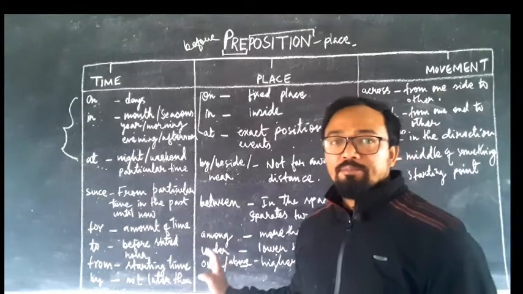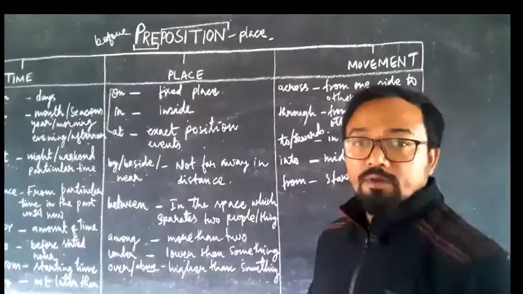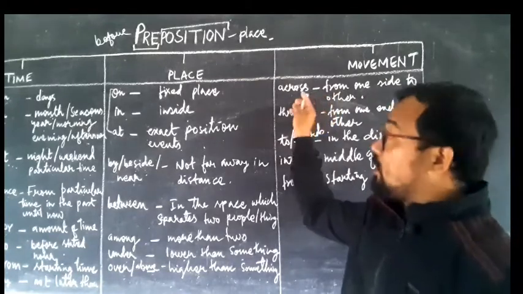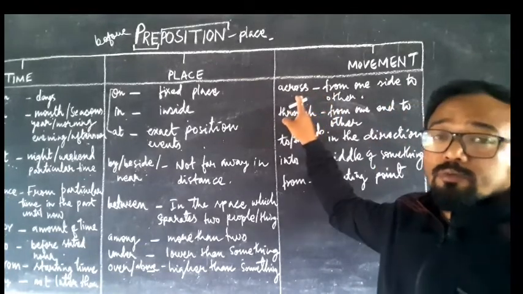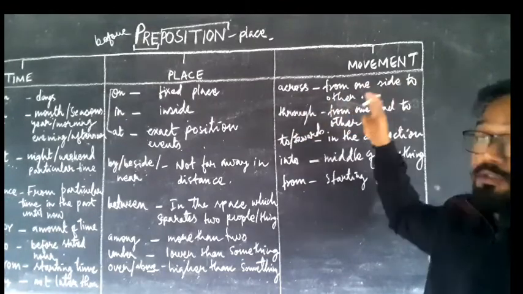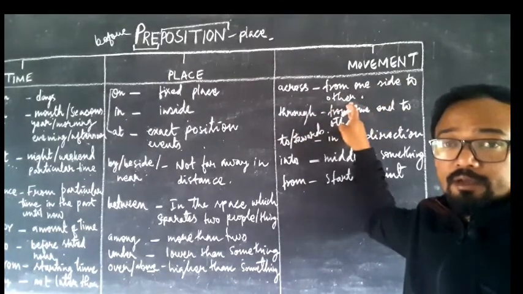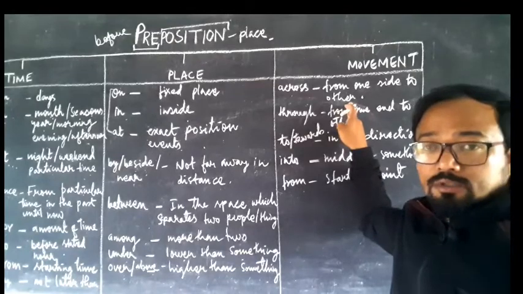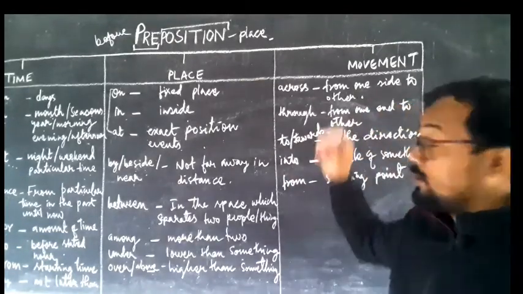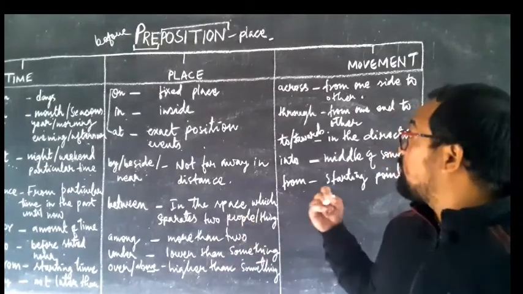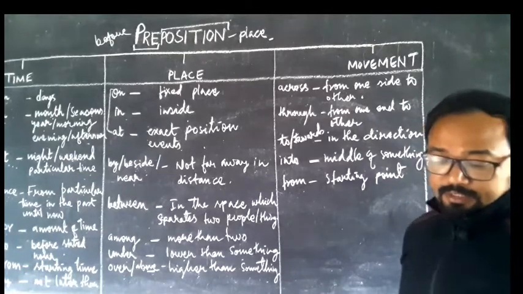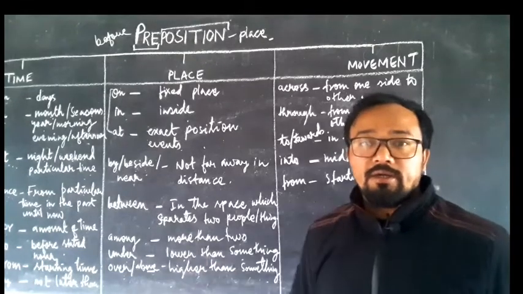Now coming to preposition of movement. In the preposition of movement, words like across. Where are you going to use the word across? Across is indicating from one side to the other, like the roads or oceans or rivers that you have to cross. At that time you are going to use the word across. For example, he sailed across the Atlantic.